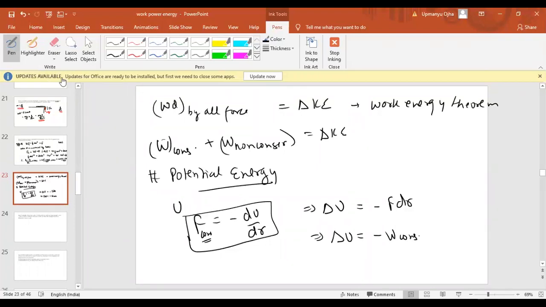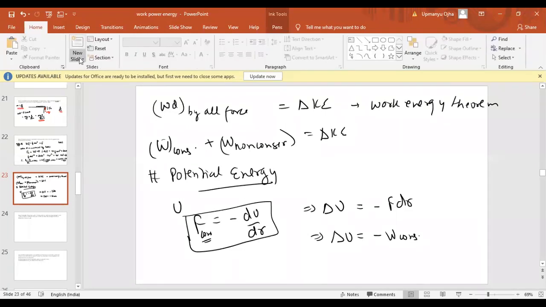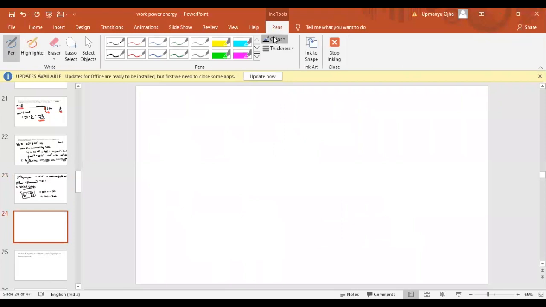Now let me find the gravitational potential energy. To find it, we take a block of mass m. We know that mg, the weight of the body, acts downward.